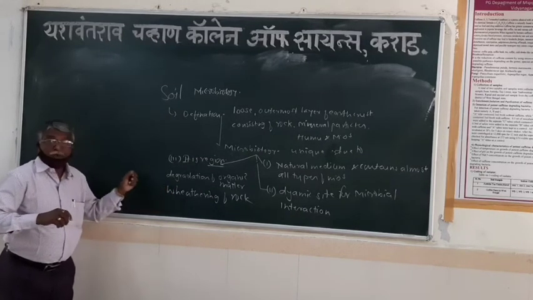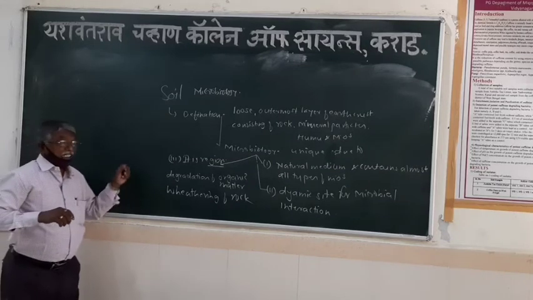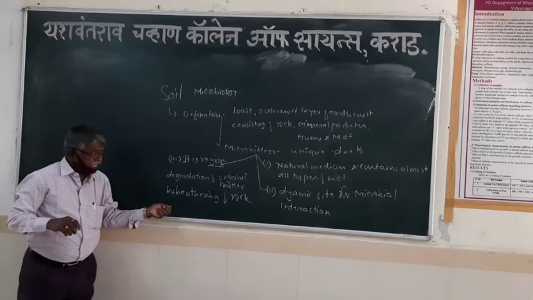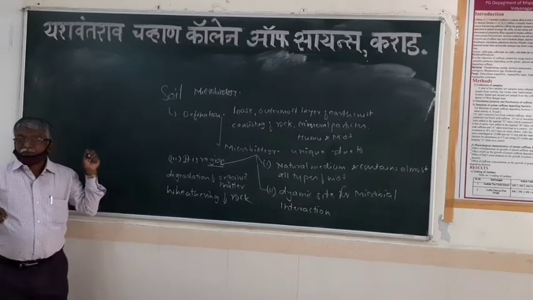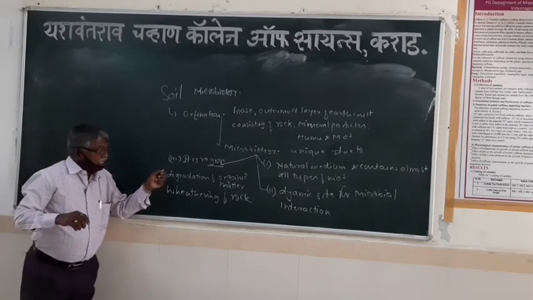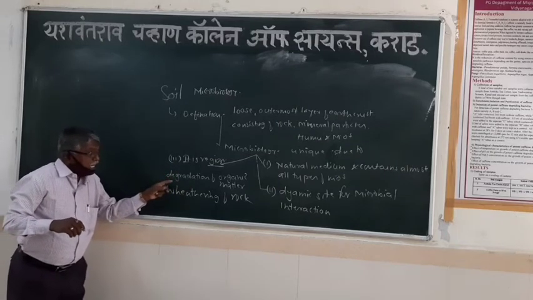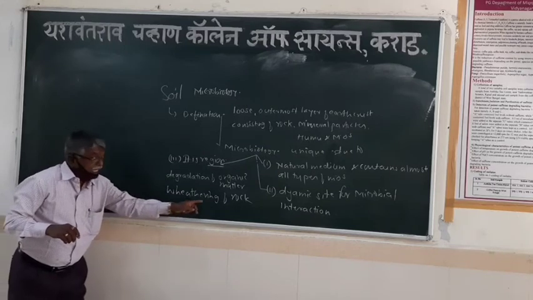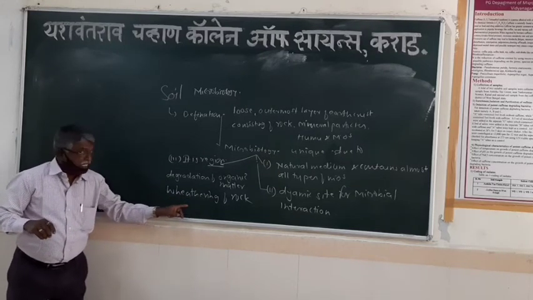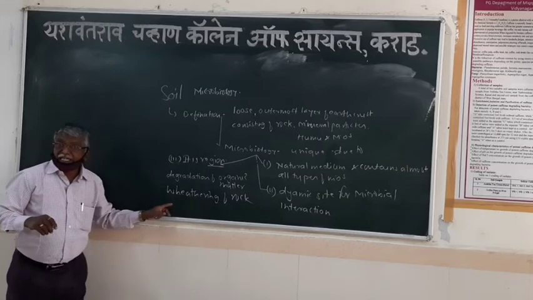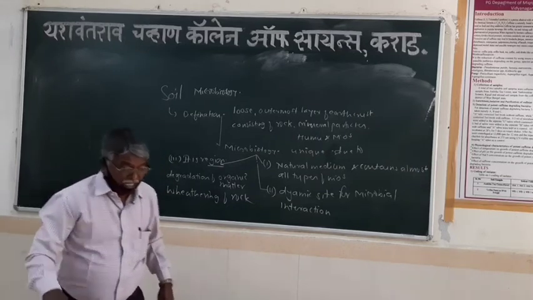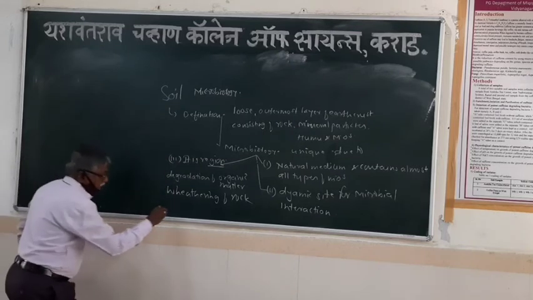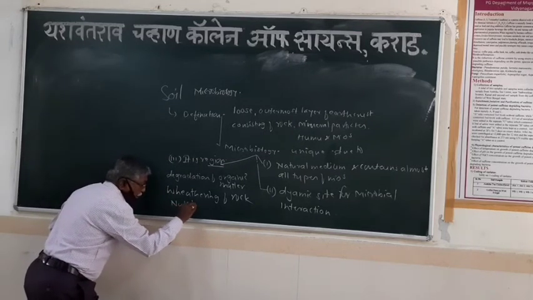Then this rock is weathered into a simple powder form, and this powder form is the outer loose material, and this outer loose material is the soil. So the soil is a region where degradation of material occurs and where weathering of the rock occurs. After the weathering, it converts to the loose outermost layer, and that loose outermost layer is the soil. And the third part: it is a region where the nutrition of the crop takes place.